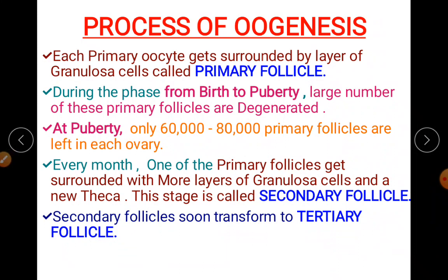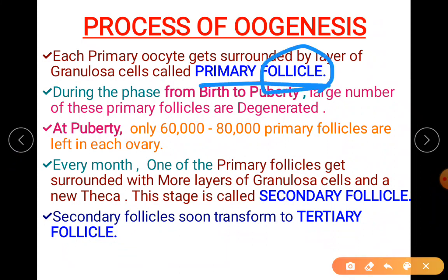It is slowly undergoing division, so it is entering into your meiosis step. I hope it is clear how a primary follicle converts to a secondary follicle: by adding more layers of granulosa cells and a new theca, a new wall.